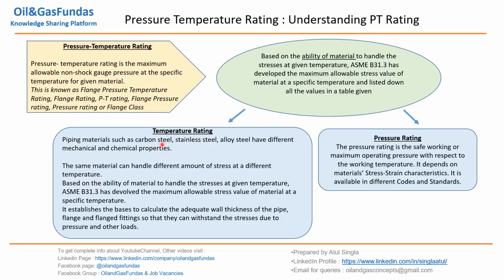Okay, piping materials such as carbon steel, stainless steel, alloy steels have different mechanical and chemical properties. This is the basis of any material. There will be some mechanical and chemical properties. The same material can handle different amounts of stress at different temperatures. As temperature increases or decreases, its ability will change. So that is the basic. With respect to a particular temperature of a given material, its ability to handle a particular stress is different.